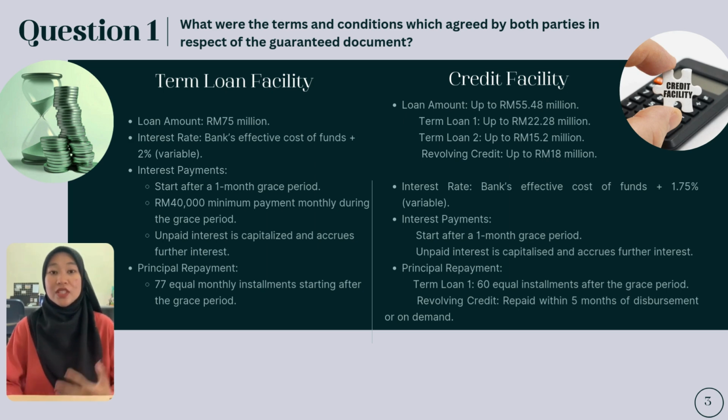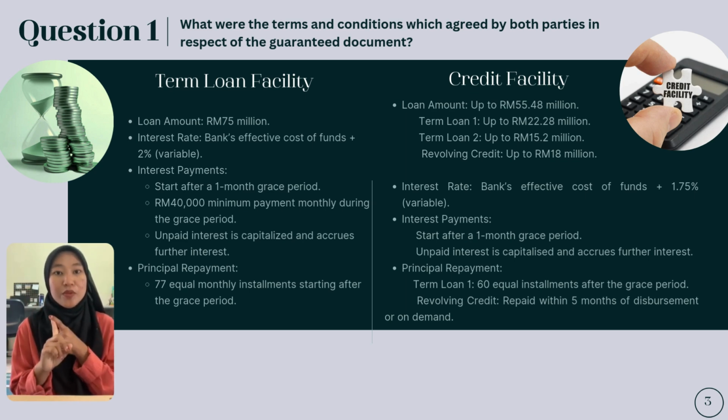Then, for the credit facilities, the total loan amount is up to 55.4x million, but it can be split into three, which are term loan 1 up to 22.25 million, term loan 2 up to 15.2 million, and revolving credit up to 18 million.